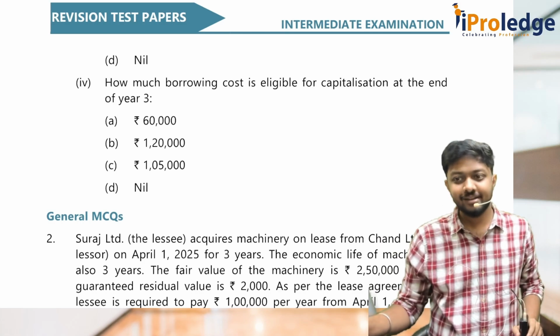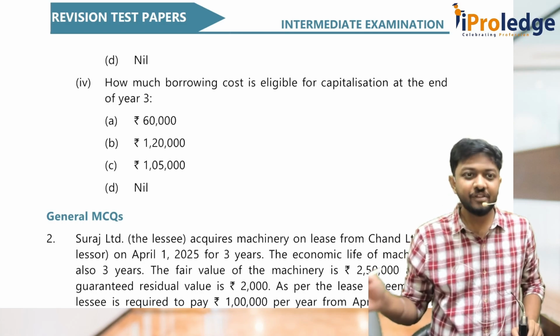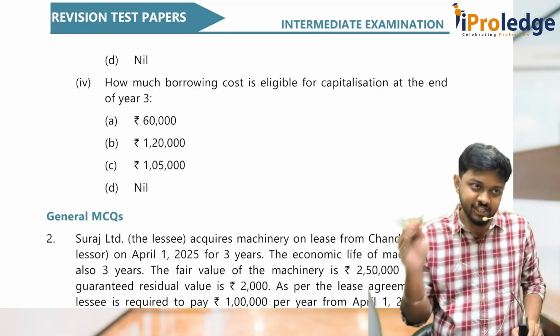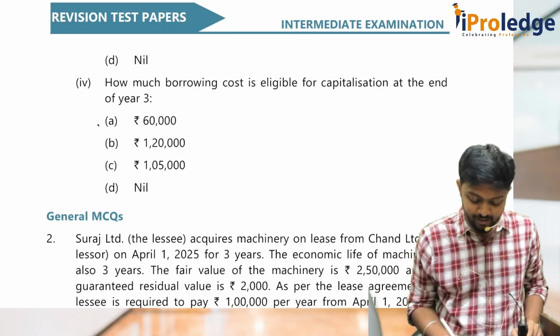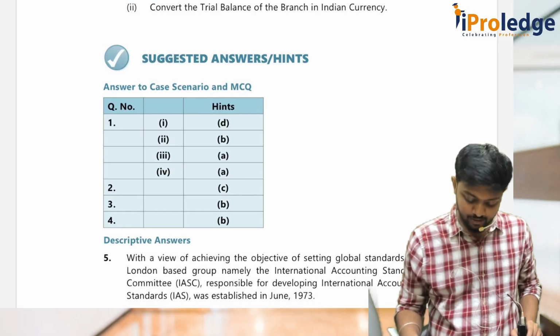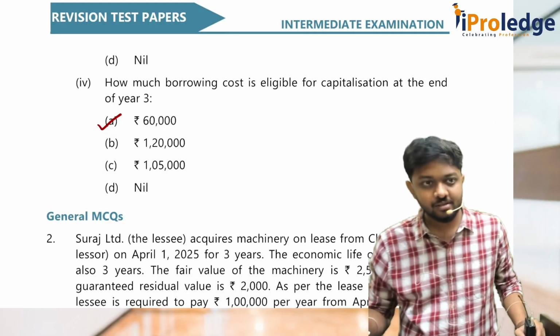Easily you can tell. Year 3, still one tower is there, no? Construction is still happening. So 60,000 we can capitalize. Okay? Very simple question. Correct, no?